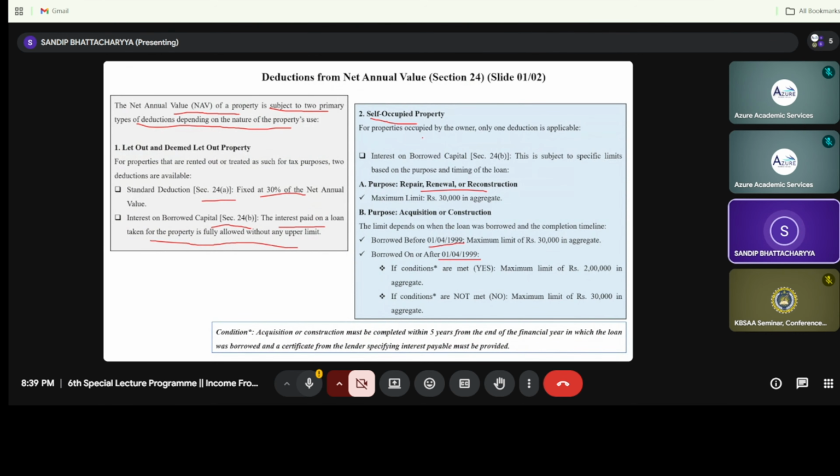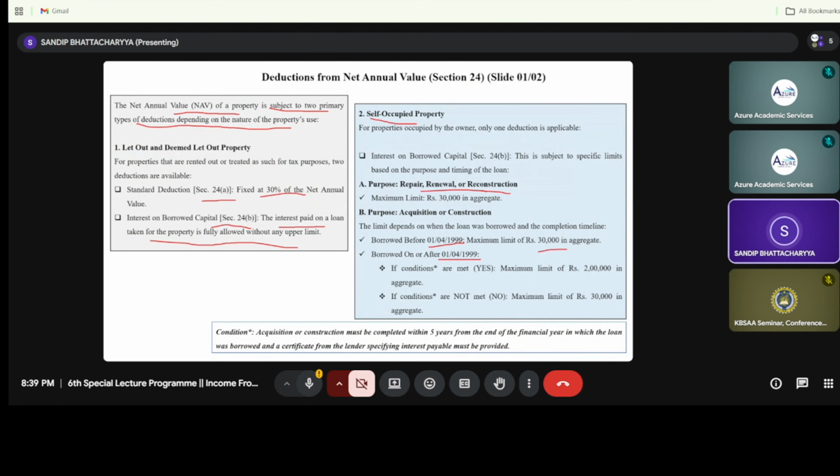But at the same time, if you have taken a loan before 1499 and your house is being constructed, or that loan has been used for the purpose of renewal or reconstruction, the maximum amount is rupees 30,000 again in case of 1499.